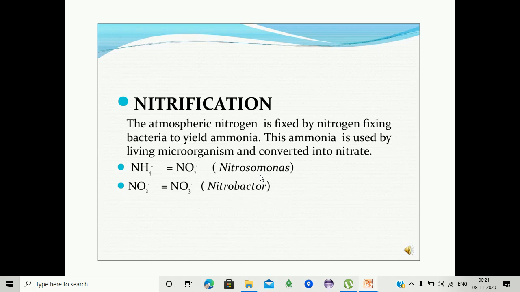Nitrification. The atmospheric nitrogen is fixed by the nitrogen fixing bacteria to yield ammonia. This ammonia is used by living microorganisms and converted into nitrate. Here we are observing that ammonia is converted into nitrite and nitrate by Nitrosomonas and Nitrobacter.